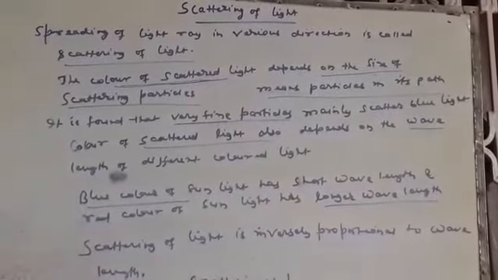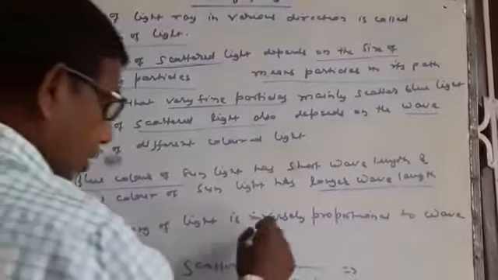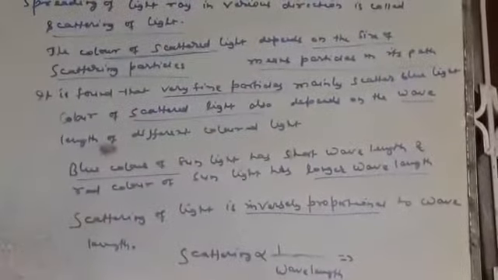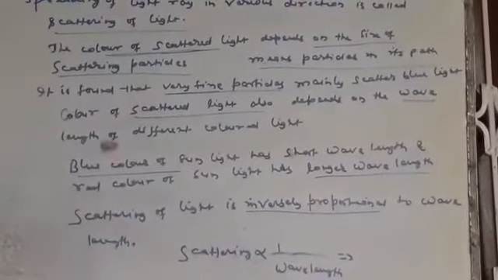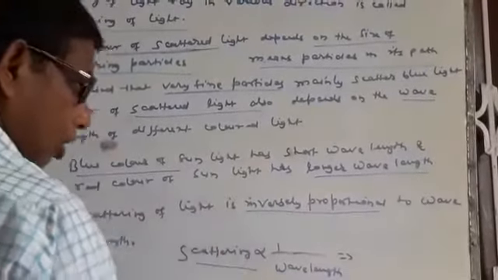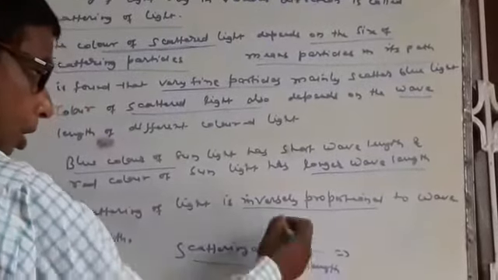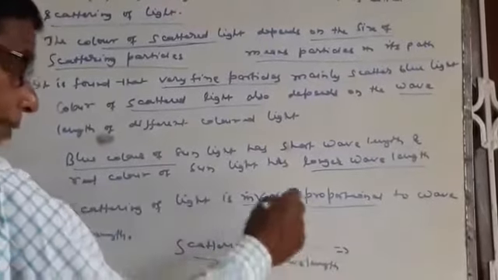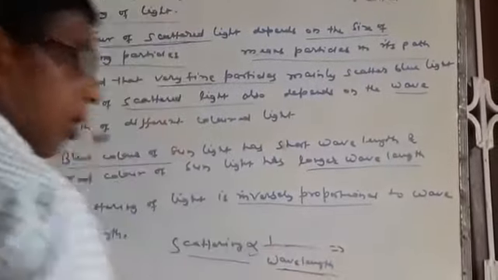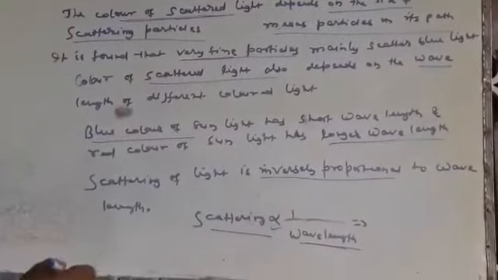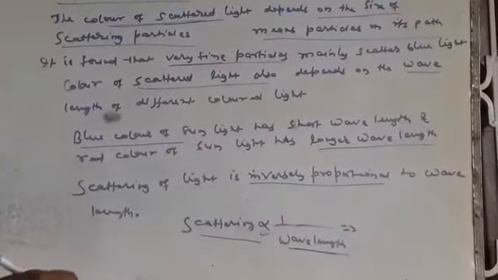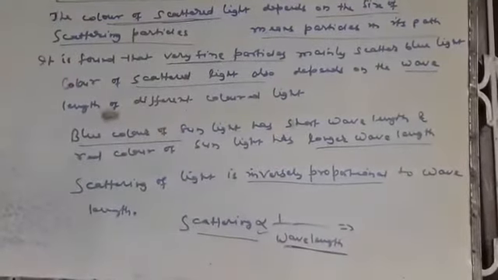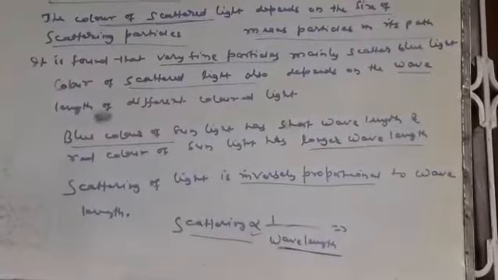It is also experimentally found that scattering of light is inversely proportional to the wavelength. I have written here: scattering of light is inversely proportional to the wavelength. Scattering is proportional to 1 by wavelength. If the wavelength is shorter, this means light is scattered more and more, and if the wavelength is longer, this means light is scattered less and less.